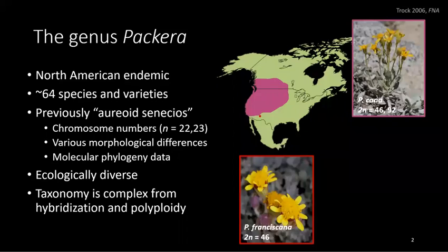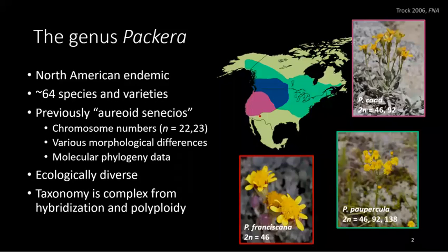Taxonomy remains complex within Packera due to the species' ability to easily hybridize and polyploidy being common throughout the genus, with roughly 40% of taxa being polyploid. And a great example of a taxonomically complex species is Packera paupercula, which is a widespread species that is ecologically and morphologically variable along its range, and it is believed that most of this variation is due to polyploidy, hybridization, and introgression.